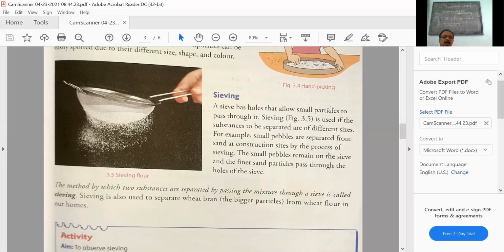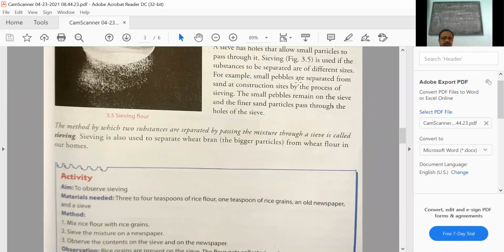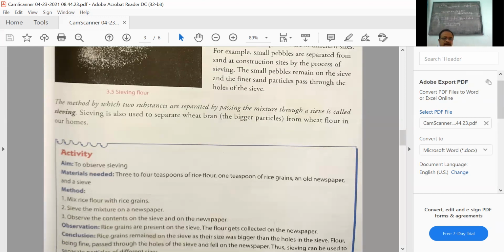All these are connected to the topic of separation of mixtures. That is why we are doing it here. Never mind, you have an idea, you go through it. These are all simple things which you observe in our day-to-day life. So see, there is an activity,